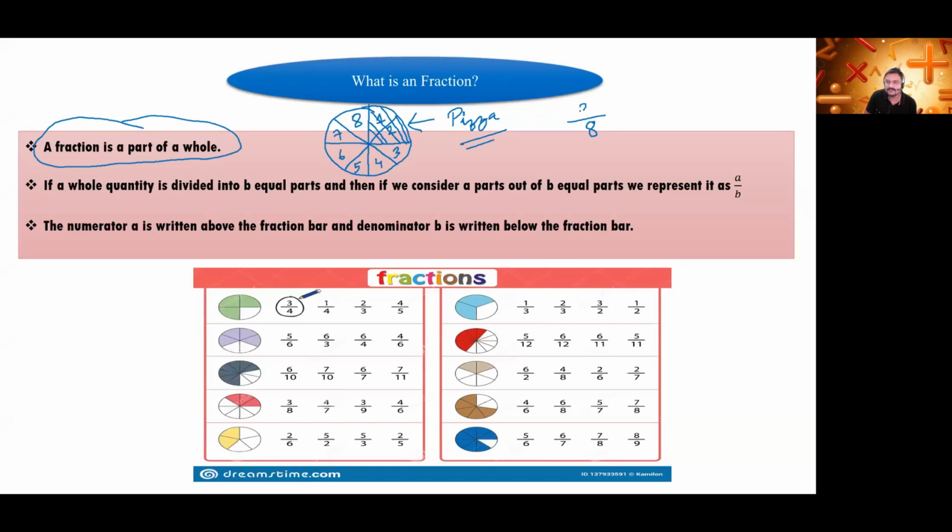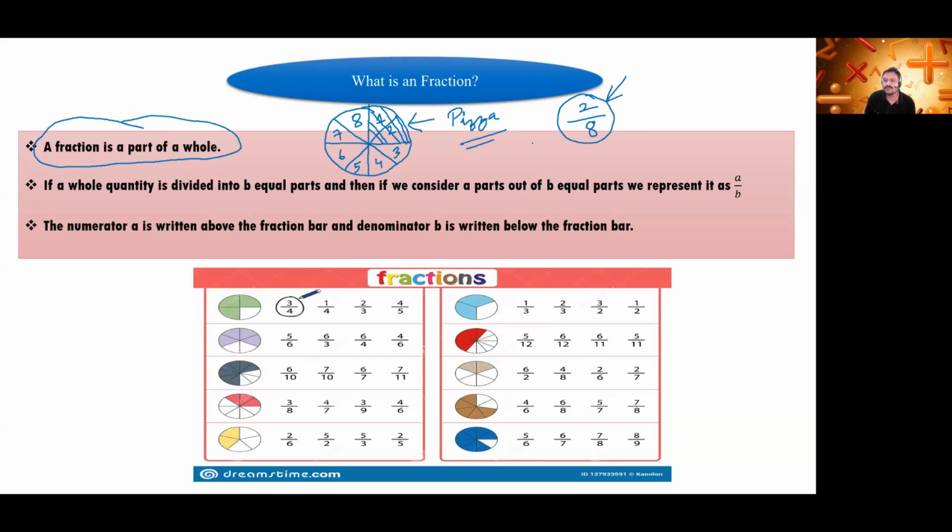Okay, so this shaded portion can be represented like this, 2 by 8. Is it clear to everyone? Now this 2 by 8 is a fraction because this value 2 by 8 is written in the form of P upon Q, where P and Q are what? Whole numbers. Now 2 is a whole number, 8 is also a whole number. Is the definition of fraction clear to you?